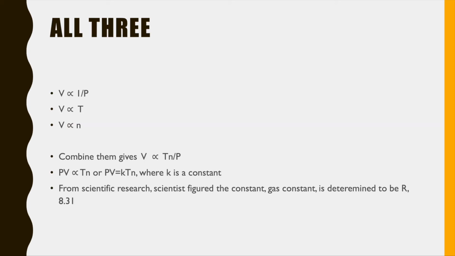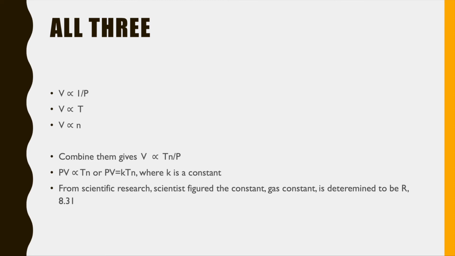And now, if we combine the three, V is proportional to 1 over P, and V is proportional to T, the temperature, and V is also proportional to the number of moles in the gas. And now we just combine them, and they give V is proportional to T times number of moles over P. And we move P to the other side, it gives PV is proportional to Tn, and we can express this proportional relationship as an equation by adding a constant, where PV equals K times Tn.